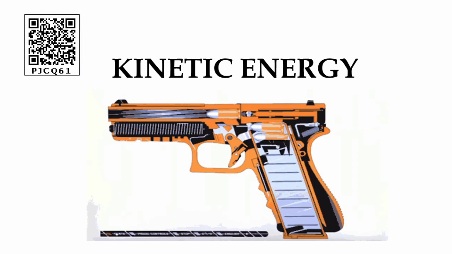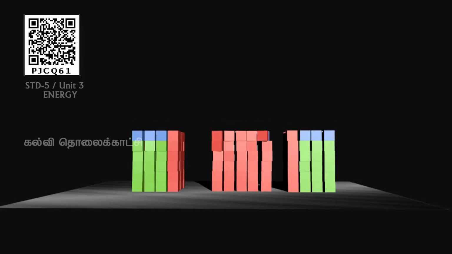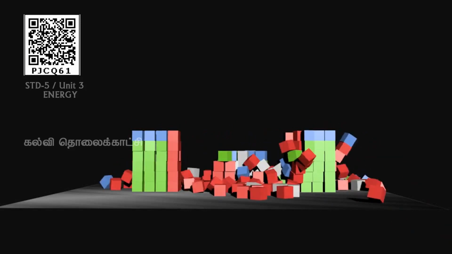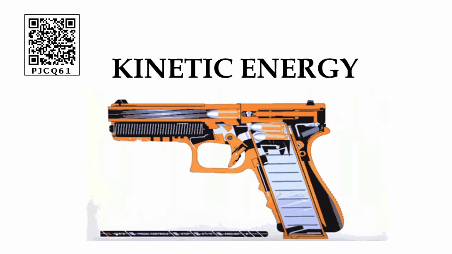For example, if you take an arrow and the bow, the arrow has some energy when it moves. That moving energy is called kinetic energy. We can take another example, shooting a gun. From the gun, the bullet is coming out with a lot of speed. There is some movement. That movement is called kinetic energy.